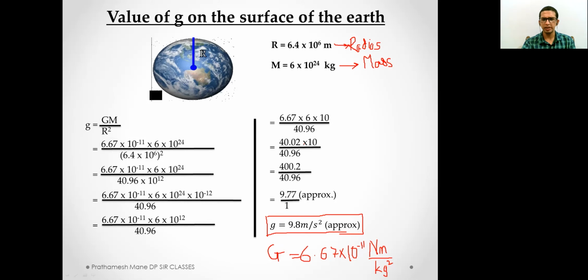I hope everything is understood by the students, and everything is clear for this lecture. So today we'll end the lecture with this concept, as I do not want to put a lot of load on your brains. In the next lecture, we'll try to cover more concepts related to g: the value of g changes according to altitude, depth and mass. We'll be learning the same in the next lecture.